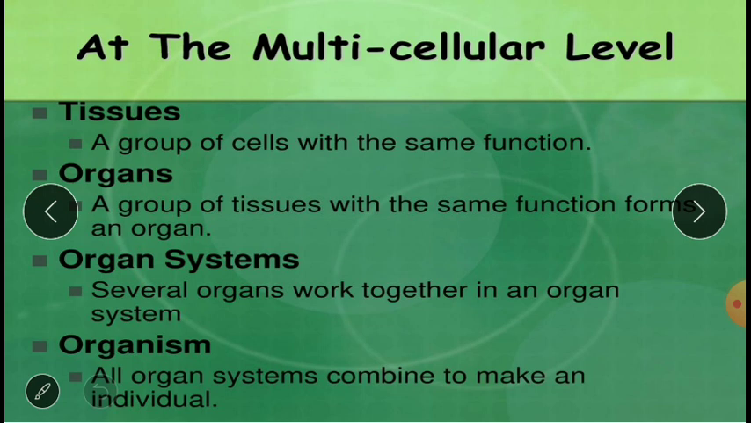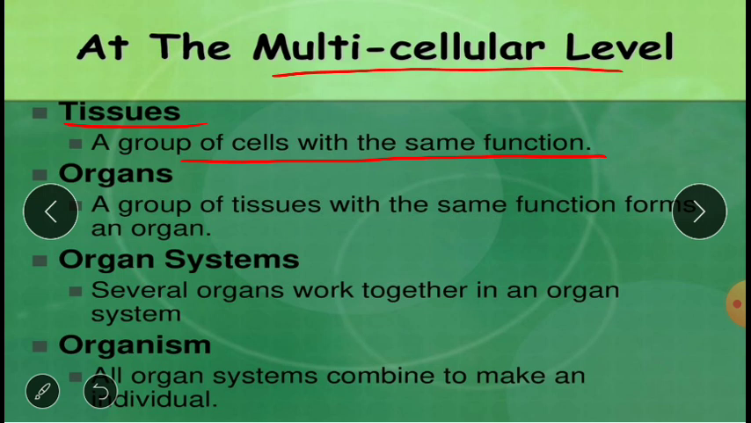So let us see the multicellular level. At the multicellular level, when a group of cells comes together to perform the same function, it will be called a tissue. So what is a tissue? A group of cells with the same function is becoming a tissue.